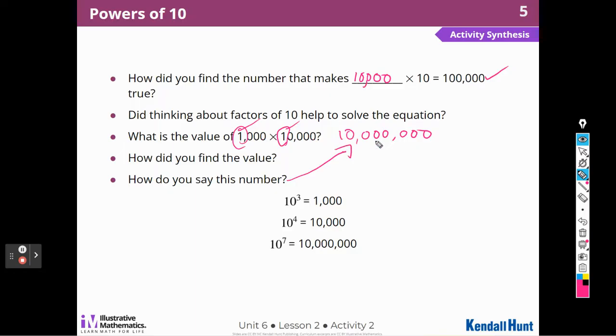This is 10 million, right? What do you notice about these equations? I notice that the power has the same number of zeros. The number of zeros on each of the numbers is the same as the power.